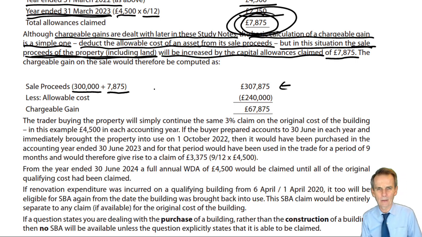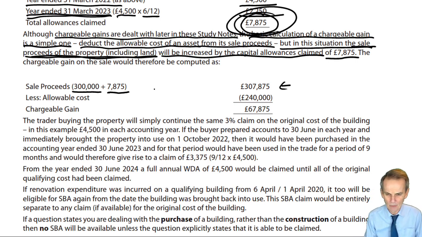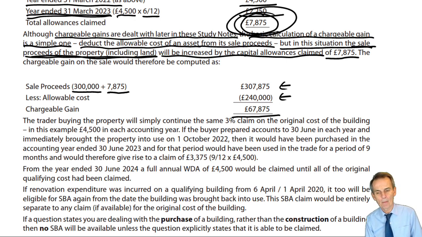And if you go back, I think we discovered that the building was 150, the land was 90, the total was 240, and therefore there is our allowable cost. Take the cost from those proceeds and we have our chargeable gain. And that chargeable gain, based on the date of sale, will appear in the CGT computation, separate to the income tax computation, will appear in the CGT computation of that trader for the relevant tax year in which it arose.